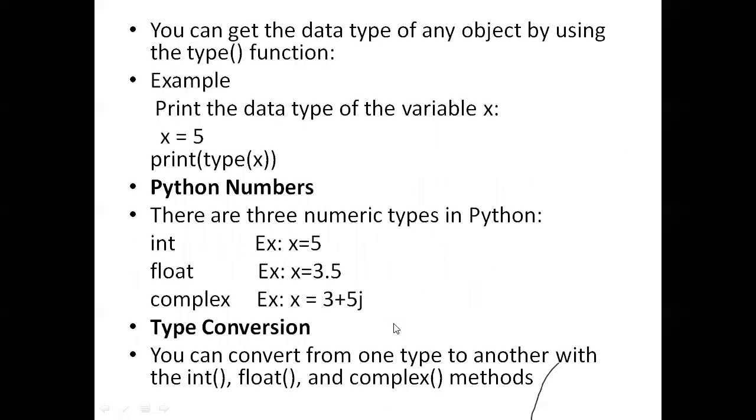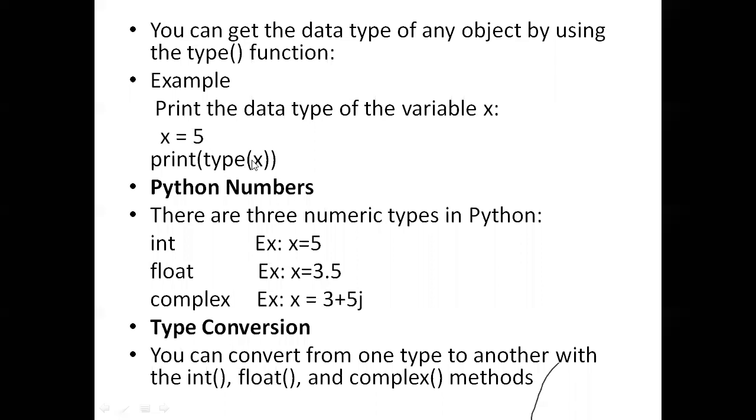If you want to get the type of an object, we can get it with the help of the type function. Already we saw with an example: type of variable name. If you mention type of variable name, then we can get the type of the variable. For example, x equal to 5 means x is a variable having integer type of data.